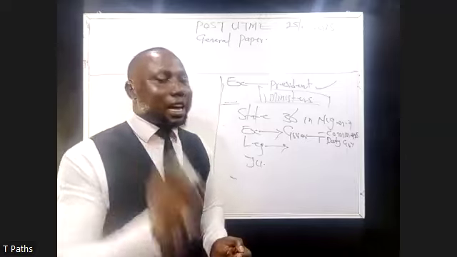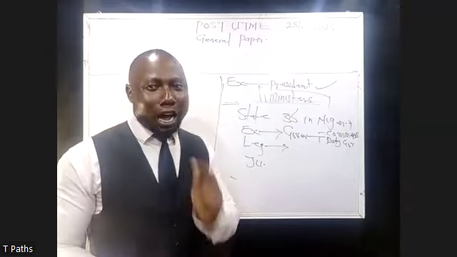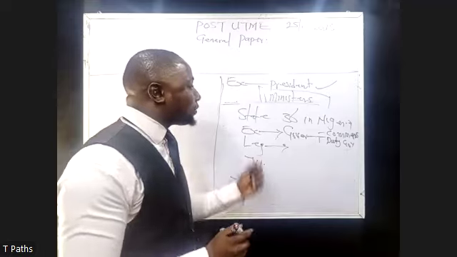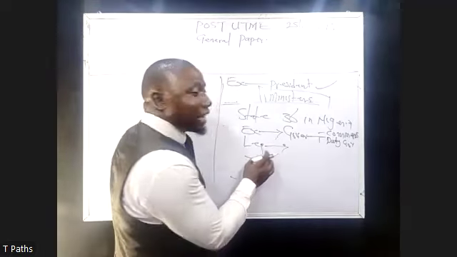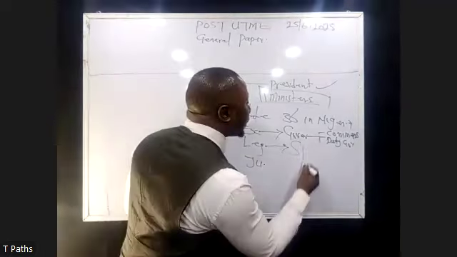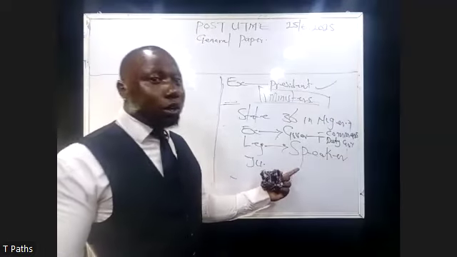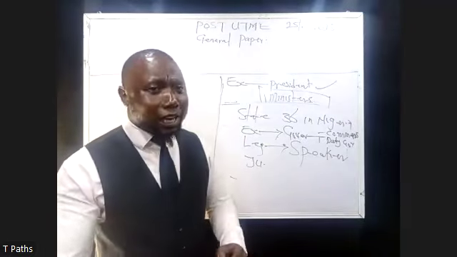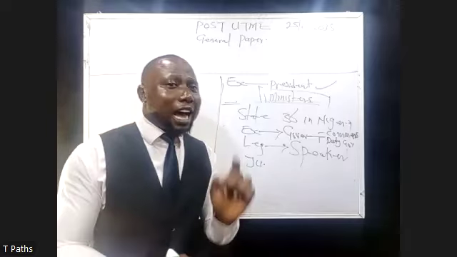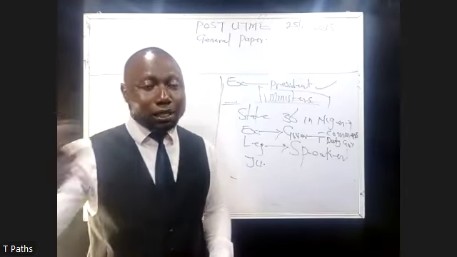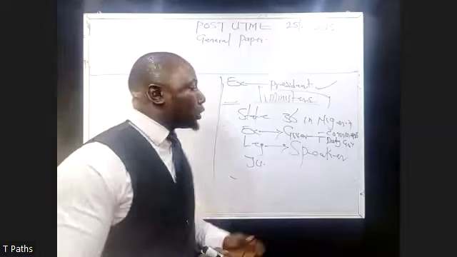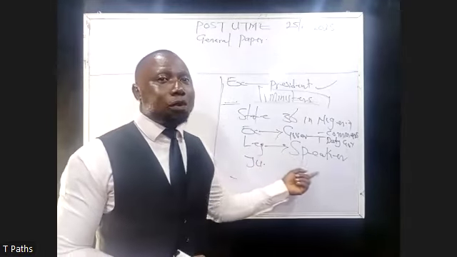I said the state legislative arm. Under the state legislative arm, the head is also called Speaker. Please note that. So that when you hear Speaker, you need to determine whether the Speaker is for the House of Representatives or the Speaker is for the state House of Assembly.